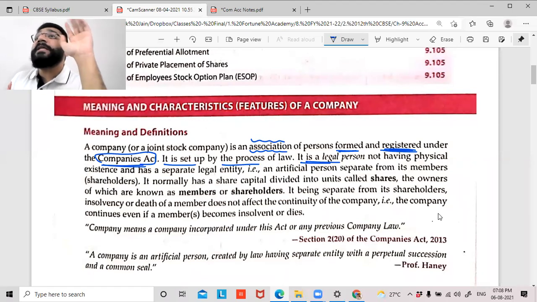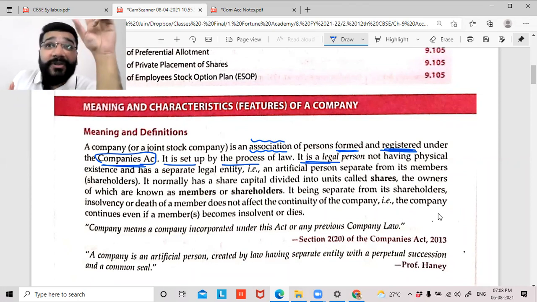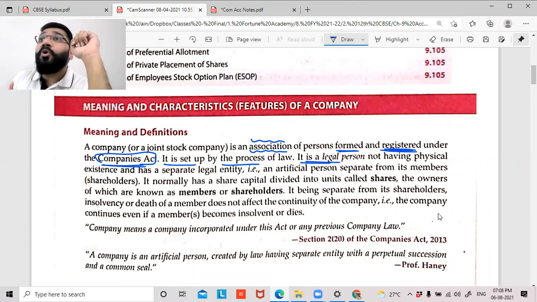Legal person. Person here means not a natural person. Person here means artificial person. If you remember, guys, when we studied Golden Rule, classification: personal, real, and nominal. In personal, we had 3 categories: natural, artificial, and representative. Natural persons are those created by act of God, created by nature. Artificial person is created by law. In the artificial person category, we have studied that it includes partnership, sole proprietorship, companies.